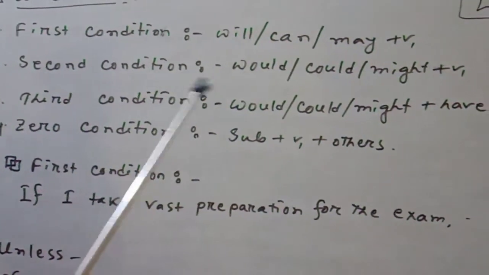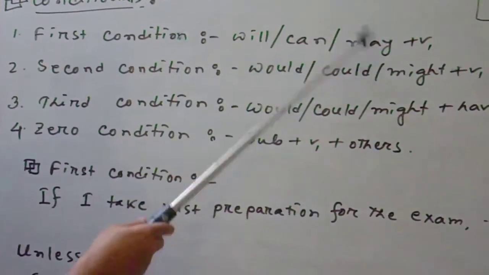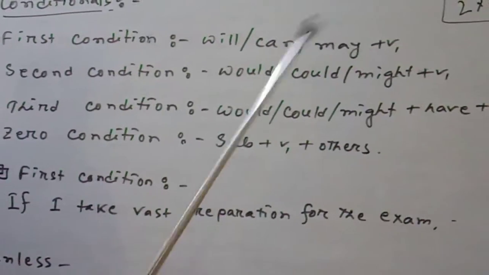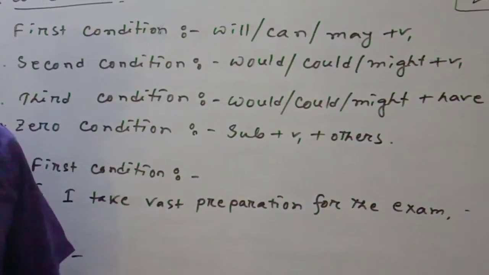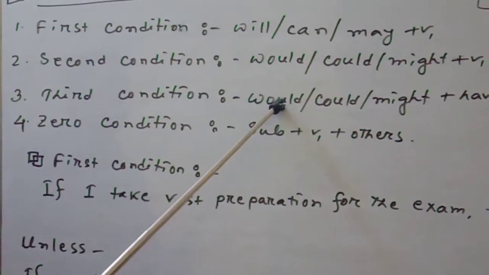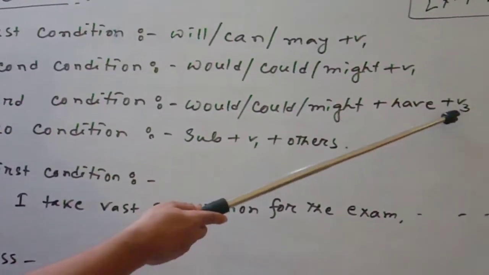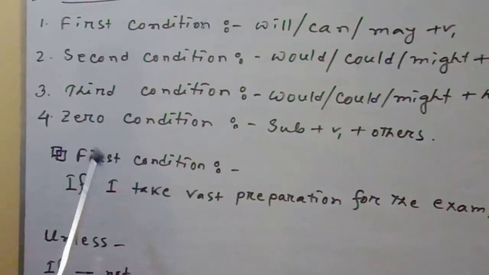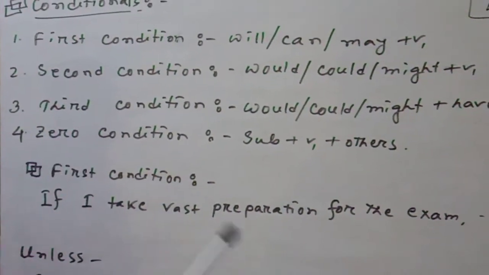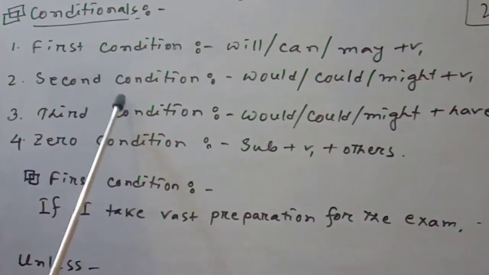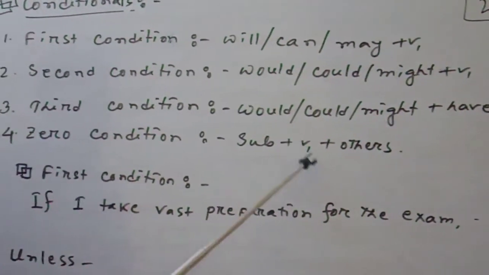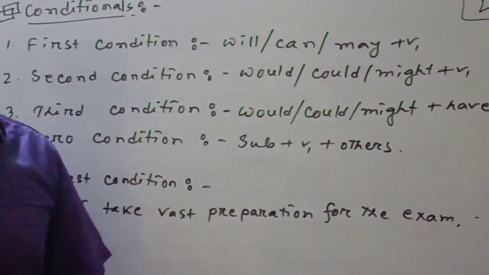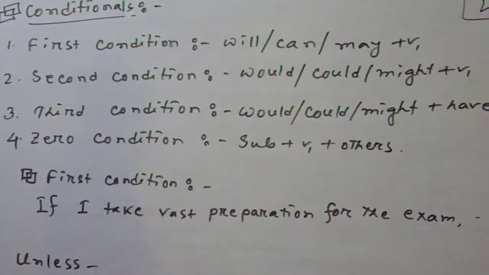The first condition always uses will, can, may plus the present form of the verb. The second condition uses would, might plus the base form of the verb. The third condition uses would have, could have, might have plus the past participle form of the main verb. The zero condition is subject plus verb in the present, meaning the condition always represents present tense. There is no need to use a modal verb here.